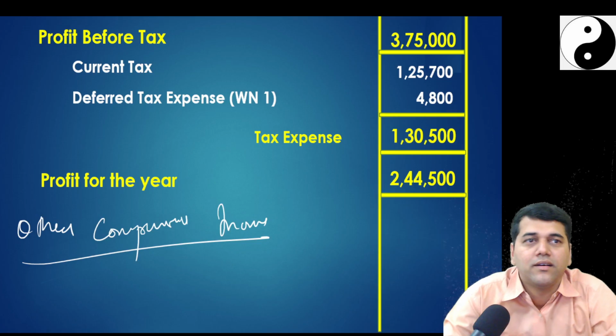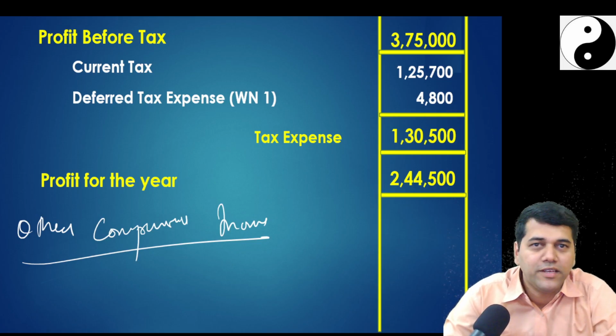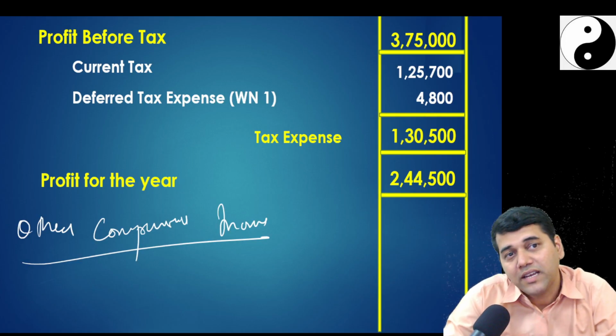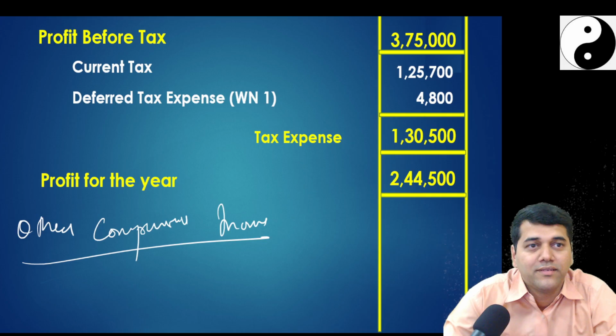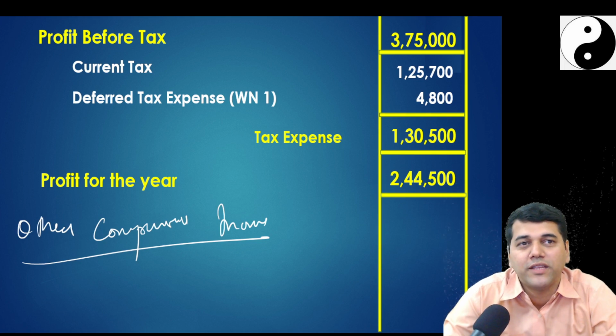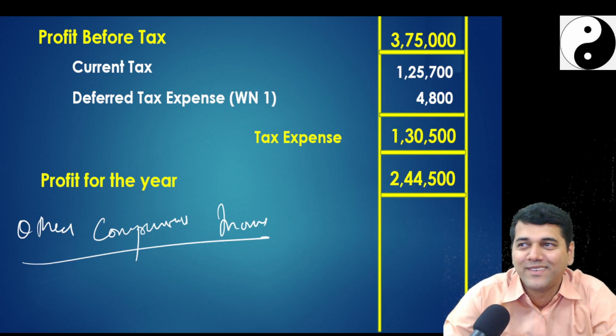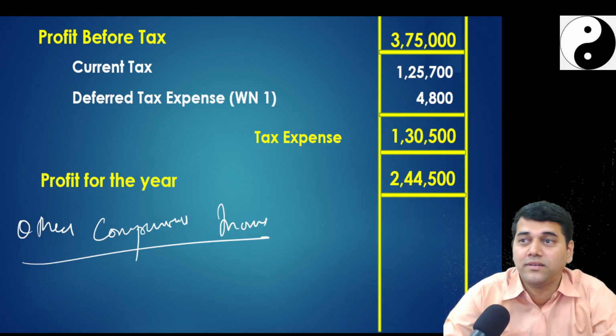Heading? Remeasurement gain, recyclable or not recyclable? Employee benefit, this remeasurement on the actuarial gain, recyclable, not recyclable. It is not recyclable.